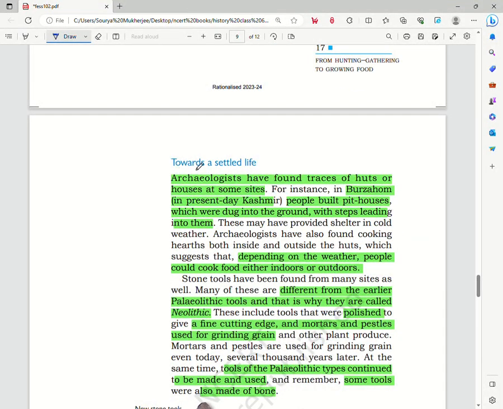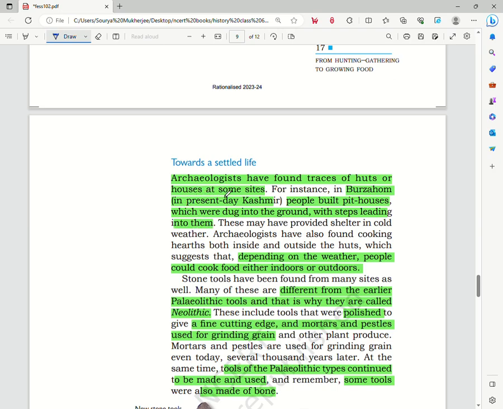Towards a settled life, archaeologists have found traces of huts and houses at some sites. For instance, in Burzahom, in present-day Kashmir, people built pit houses which were dug in the ground with steps leading into them.